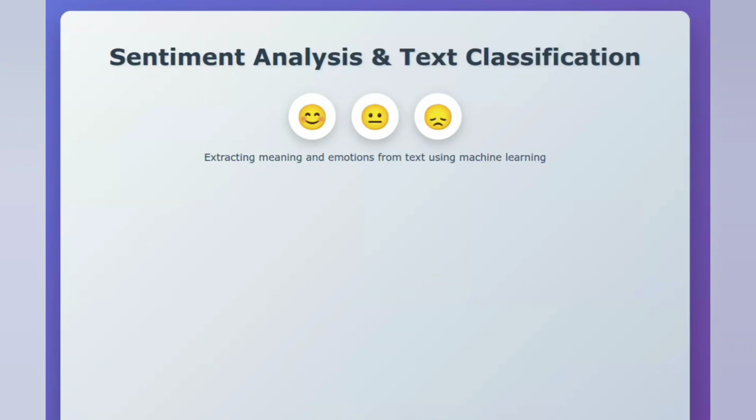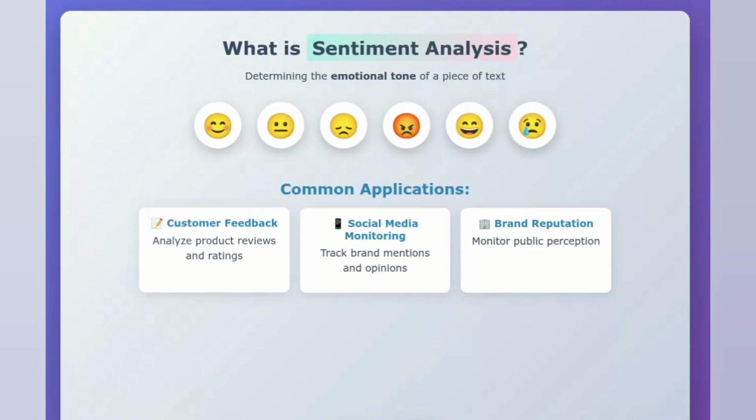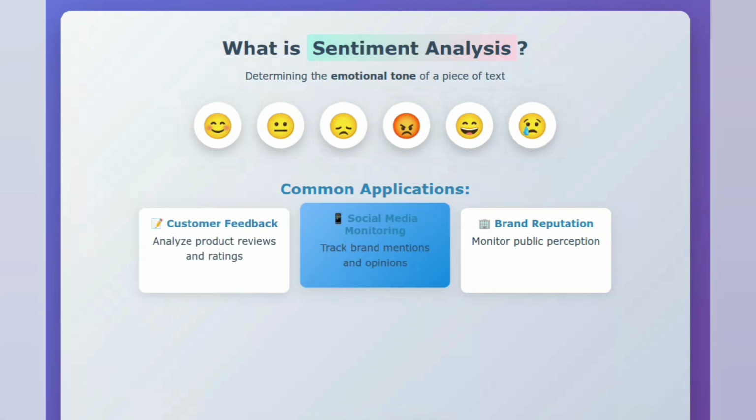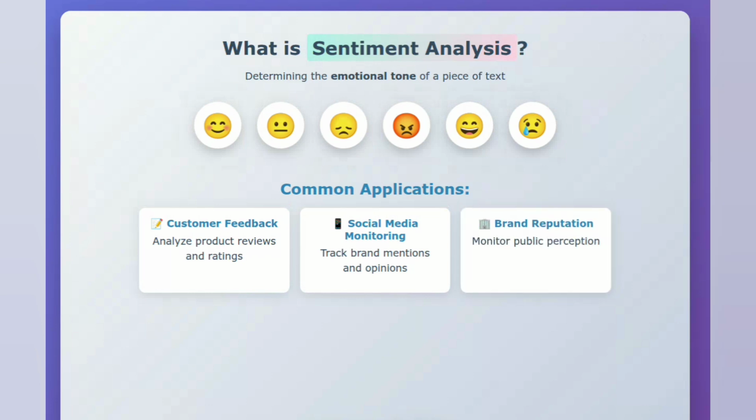With text now represented numerically, we can perform various NLP tasks. Two of the most common and practical are sentiment analysis and general text classification. Sentiment analysis is about determining the emotional tone of a piece of text. Is it positive, negative, or neutral? Or perhaps it expresses anger, joy, or sadness. It's widely used for understanding customer feedback, social media monitoring, and brand reputation management.